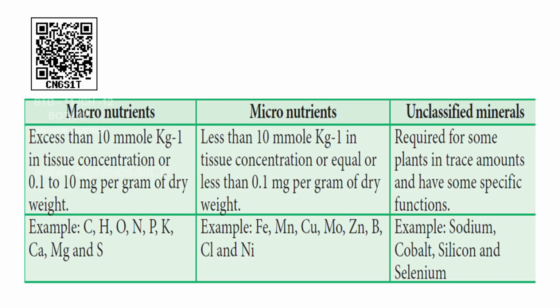Next, macronutrients, micronutrients and unclassified minerals based on quantity. For example, macronutrients are in excess of 10 millimole per kg in tissue concentration, 0.1 to 10 milligram per gram of dry weight, and micronutrients are less than 10 millimole per kg in tissue concentration, less than 0.1 milligram per gram of dry weight. That means these are all called micronutrients. The unclassified minerals are required for some plants in trace amounts. Examples: sodium, cobalt, silicon, selenium.